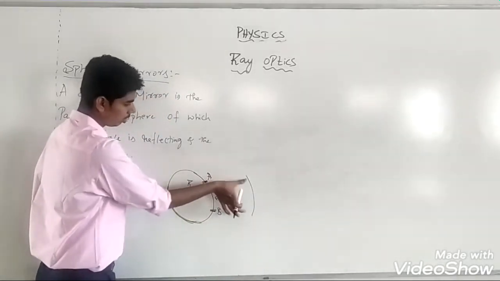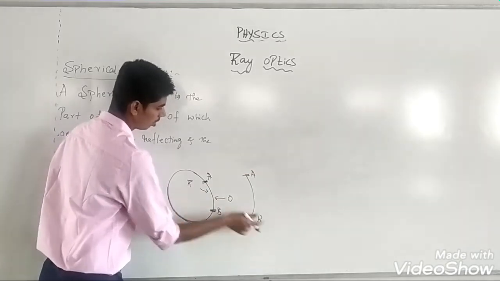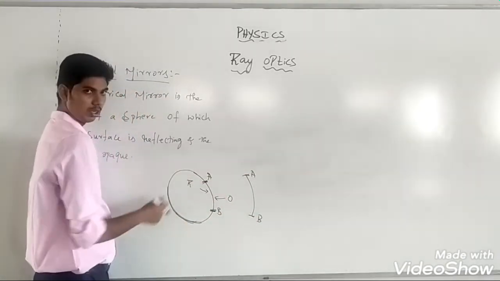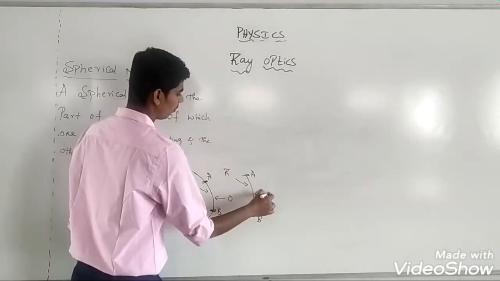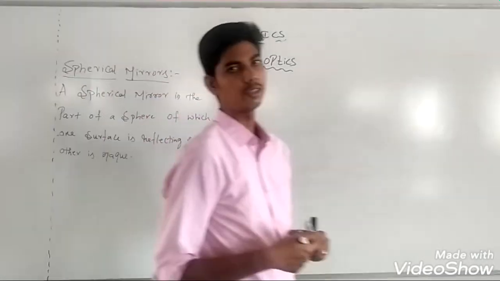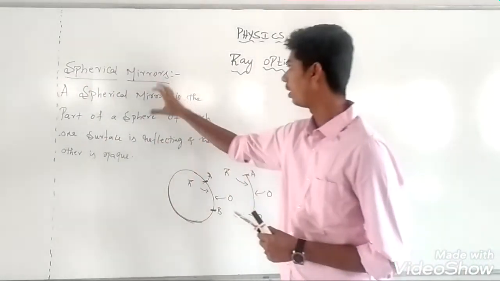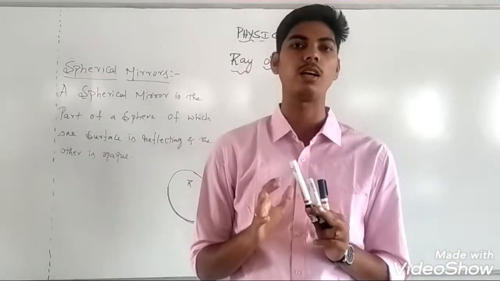See, this is a part of this sphere whose one face is made reflecting and the other face is made opaque. Such a mirror is called a spherical mirror. So, a spherical mirror is a part of a sphere. Complete sphere is not a spherical mirror.